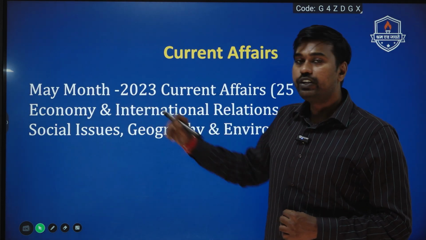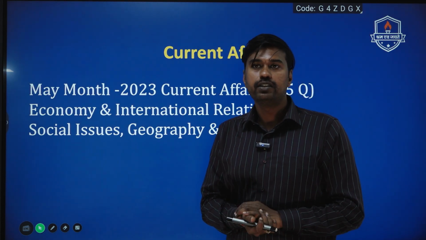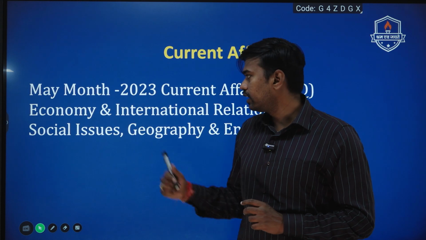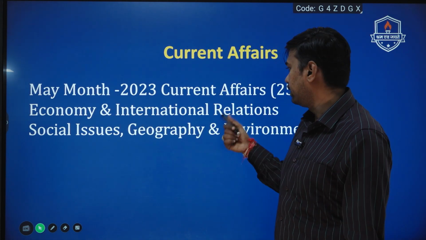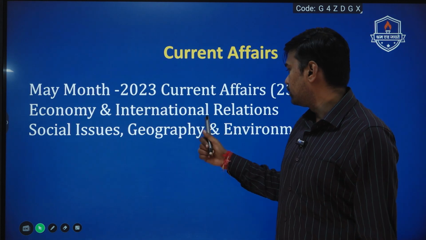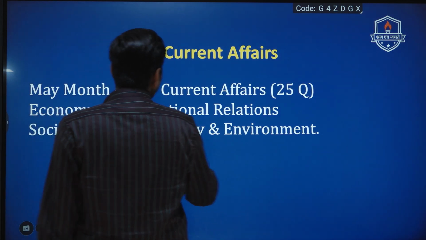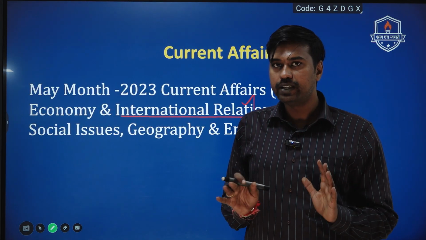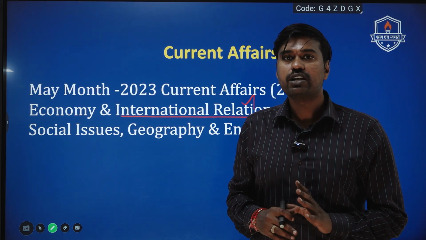Students need to read the LAEX Spark magazine, the monthly magazine which we are circulating to the students. They need to cover especially the May month of 2023, and focus especially on topics from economics and international relations, then social issues, geography and environment. While studying, make sure you study the international organizations which are relevant for the UPSC examination. Kindly give maximum importance to those topics only.